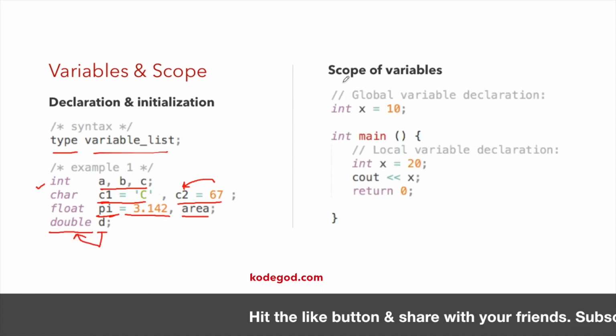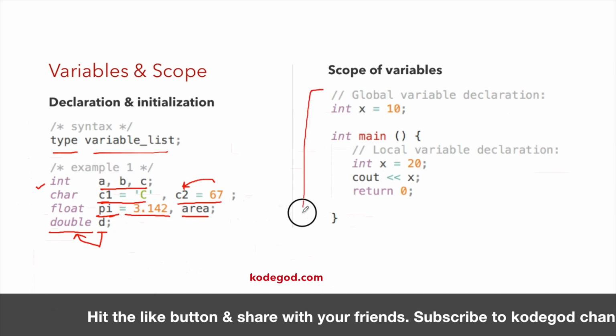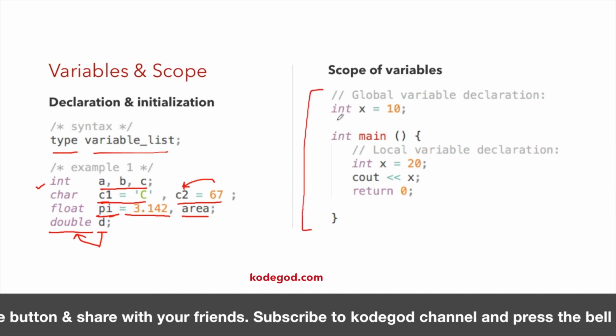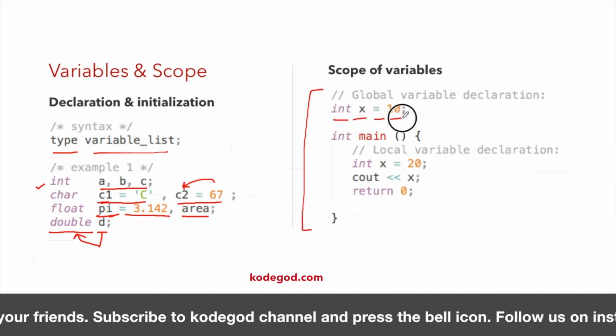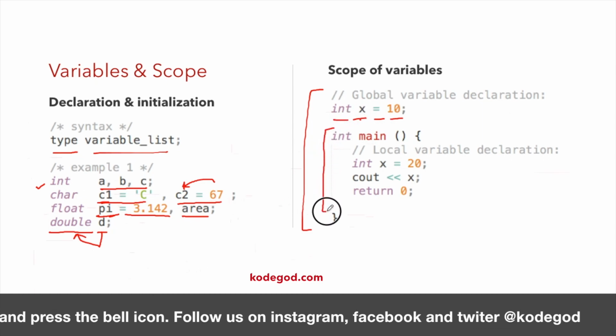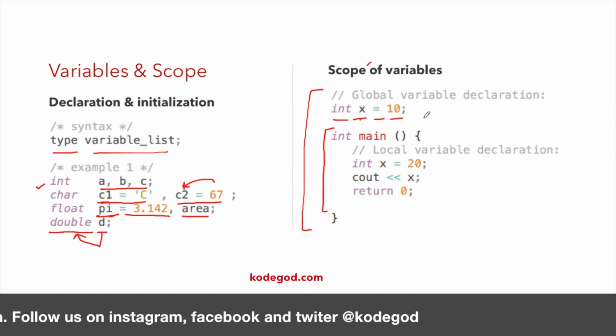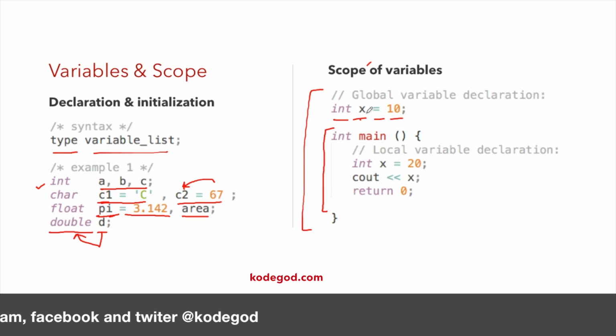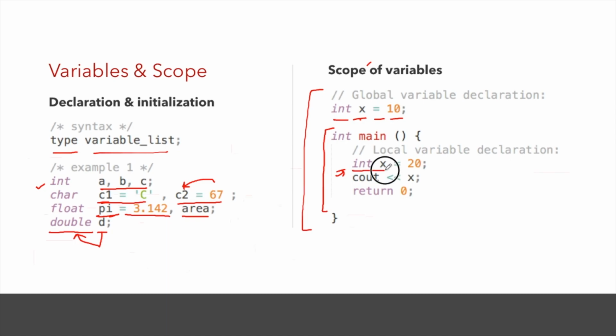Now let us talk about scope of variables. Consider this as a program. When I write int x equal to 10, here x is outside of the main function, so it becomes a global variable. So x becomes available across all the functions. Similarly, inside of the main function, when I am writing x equal to 20, notice I have initialized x here.